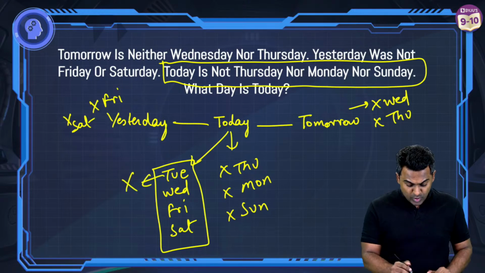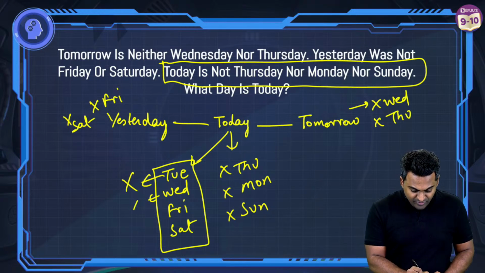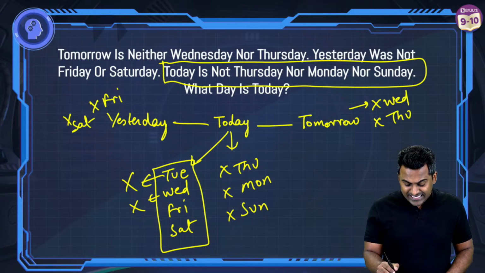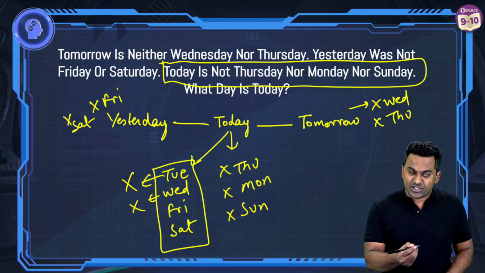Understand this. Look, if today is a Tuesday, then tomorrow is going to be a Wednesday. And it's clearly mentioned that tomorrow is not a Wednesday. So Tuesday is ruled out. Again, Wednesday is also ruled out because if today is a Wednesday, then tomorrow it's going to be a Thursday. And it's clearly mentioned that tomorrow can't be a Thursday. Friday, let's check out Friday.